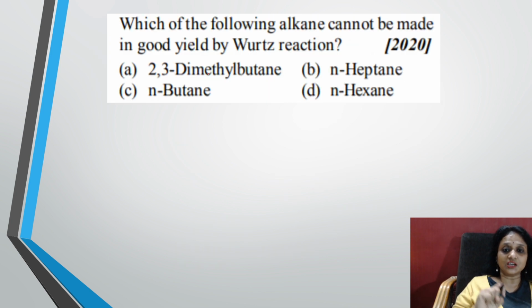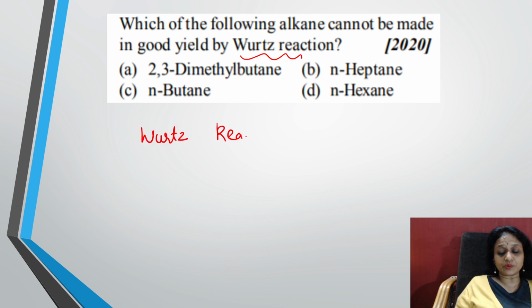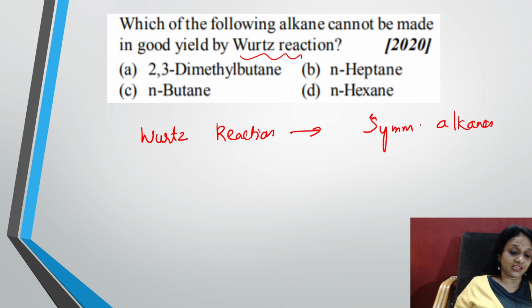Let's see one more. Which of the following alkenes cannot be prepared in good yield by Wurtz's reaction? Okay, when somebody says Wurtz's reaction, remember it is used to prepare only symmetrical alkanes. That's all. So in this, which one is not symmetrical, students?